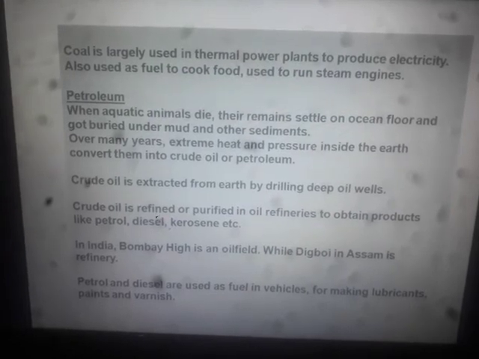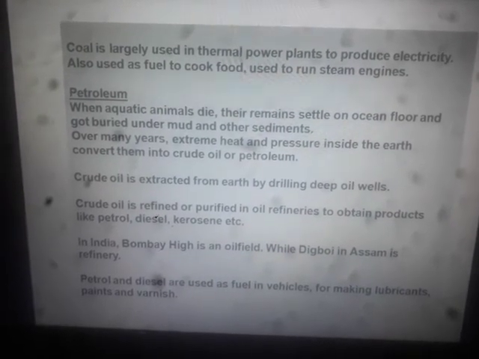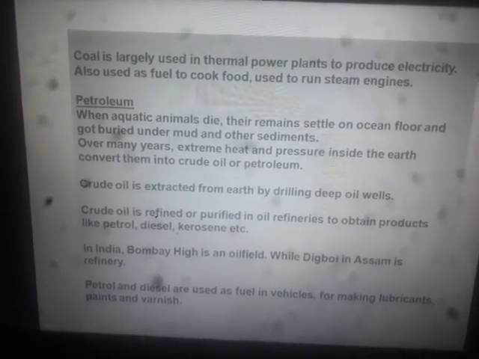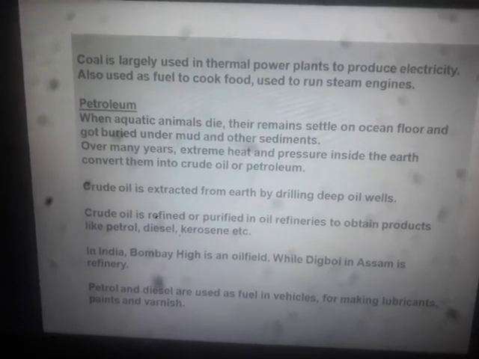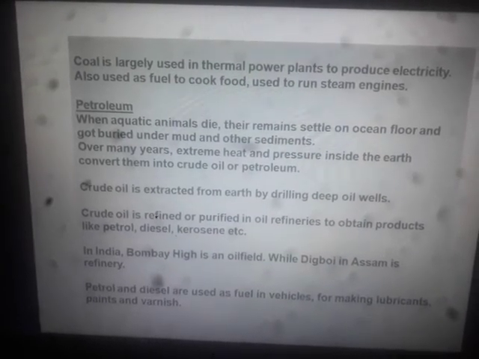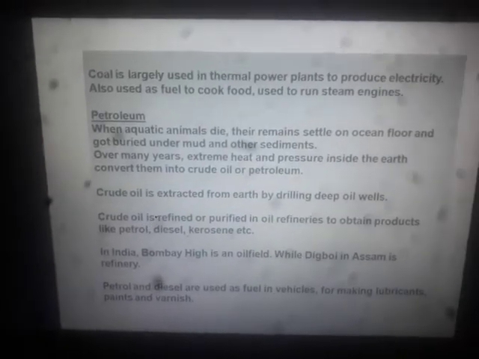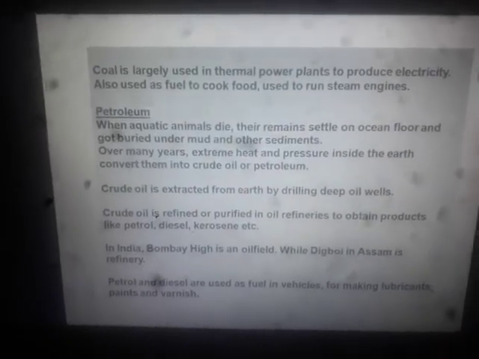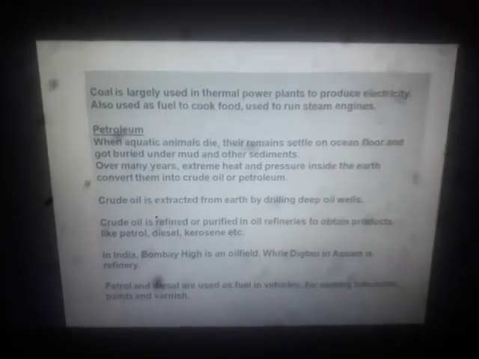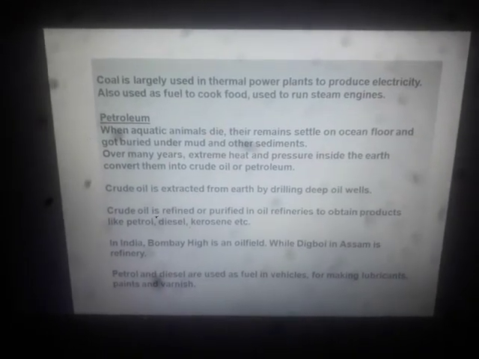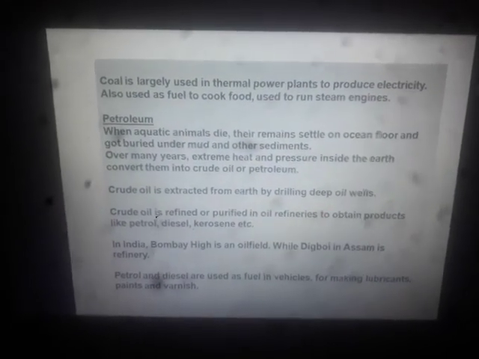Moreover, petroleum products are also used as lubricants. Lubricants, as I have already told you, are used to reduce the friction between machinery parts. Paints and varnishes are also made. These things are already discussed.